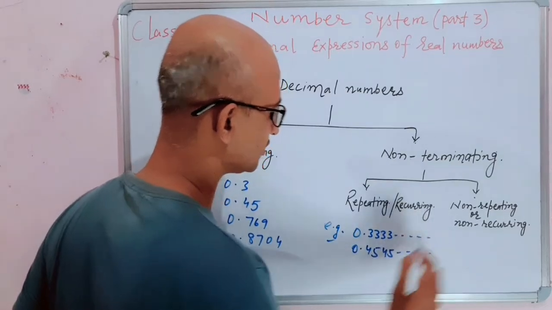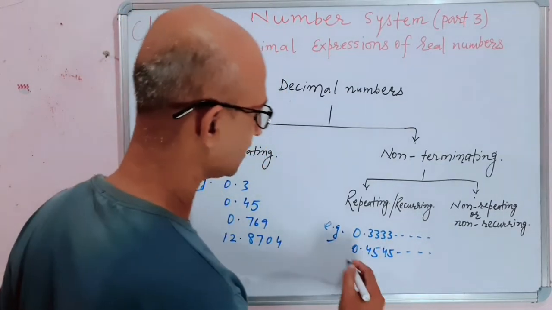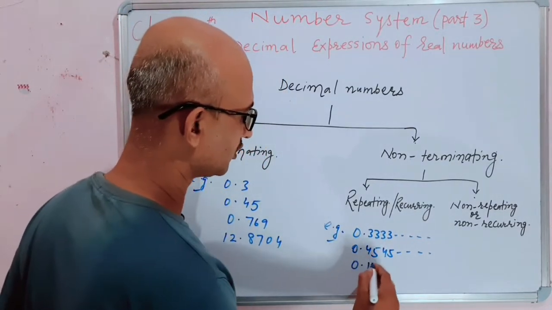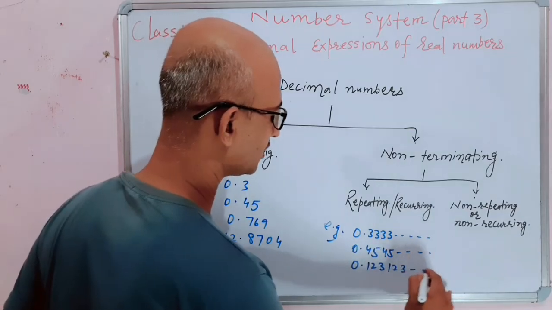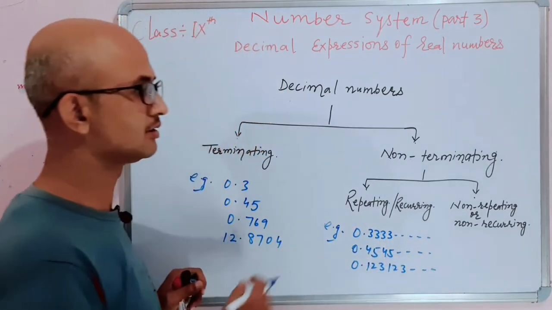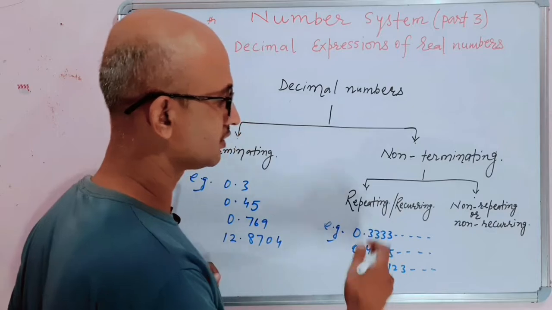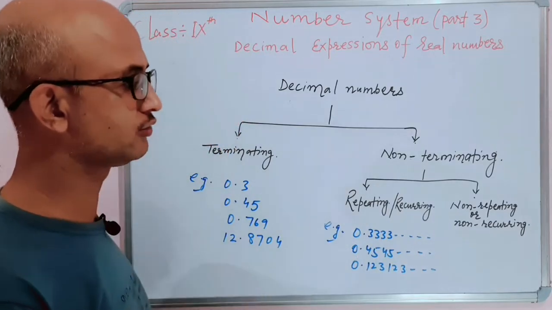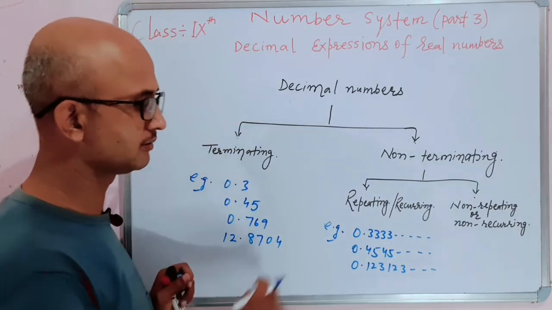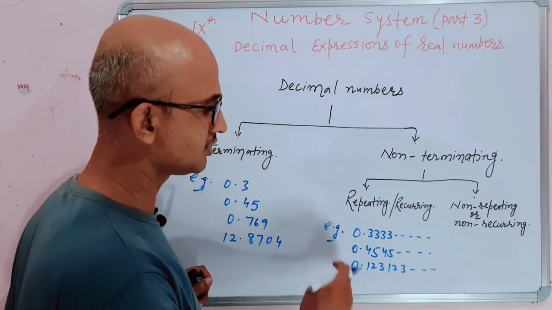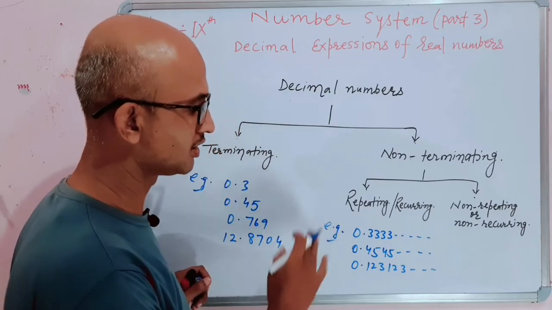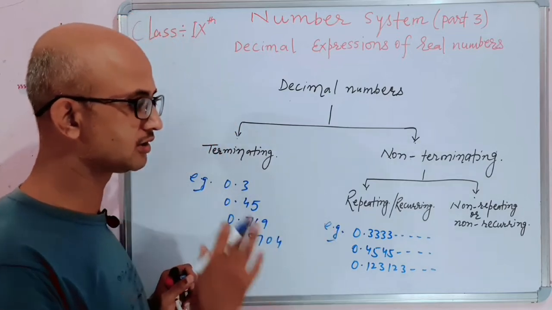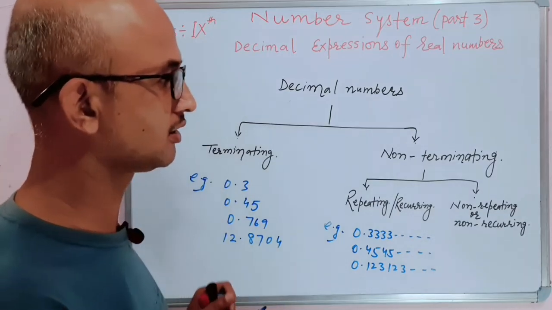Similarly, 0.4545..., 0.123..., these are non-terminating because they do not terminate, they do not end. But the digits in these decimal numbers keep on repeating, they keep on coming again and again.